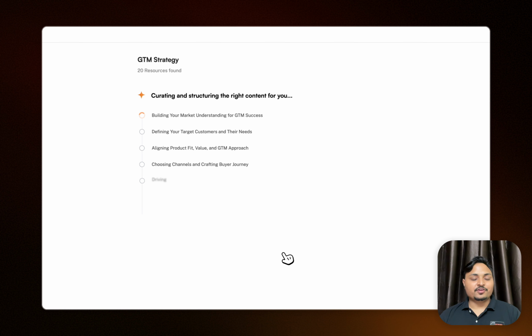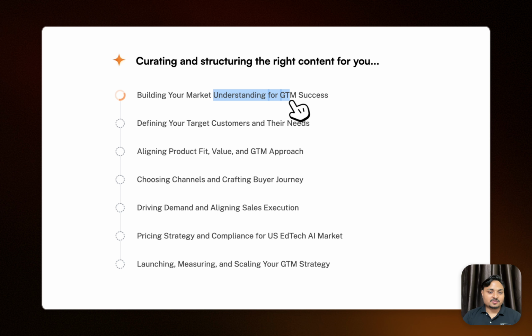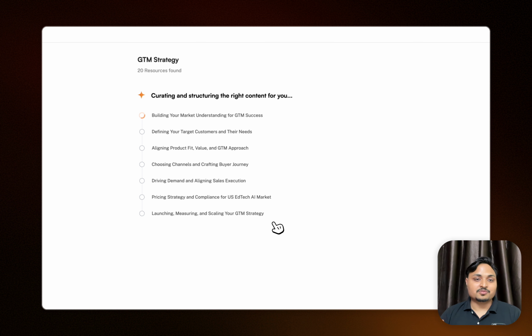So now Kuro has created these structured sections for me to learn about this topic: building your market understanding for GTM success, defining your target customers and their needs, aligning product fit, value and GTM approach, choosing channels and crafting the buyer journey, driving demand and aligning sales execution, and pricing strategy and compliance for the US EdTech AI market. This is very relevant to a person who might be learning about GTM strategy for an EdTech and AI product, and I feel it is very relevant to me as well.